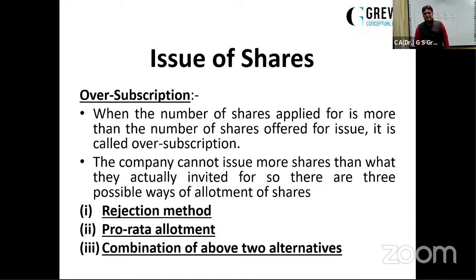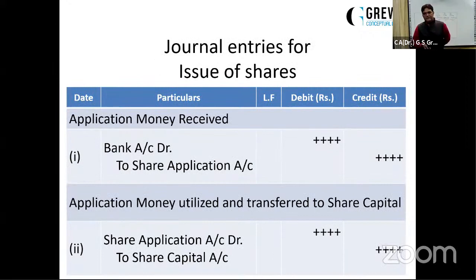Next. So these are the entries. First entry, bank to share application, when the public has applied for the shares. Second is share application to share capital. When the company utilizes the application money, they become the shareholders, and shareholders are just like the owners of the company. So the money paid by them towards application will be considered as the capital and will be transferred to share capital.